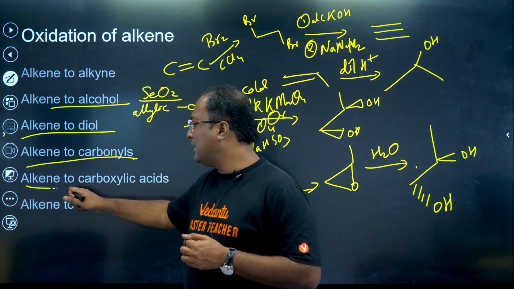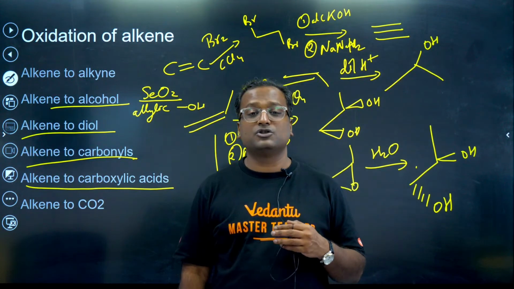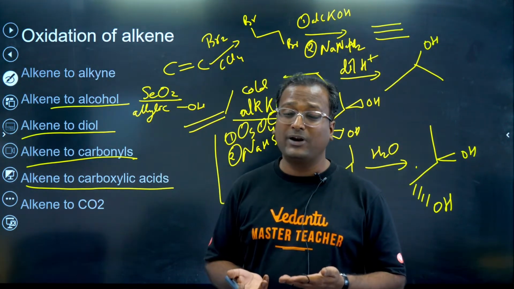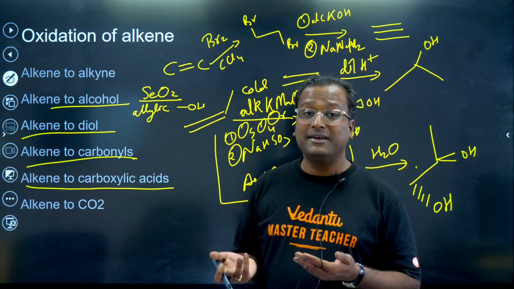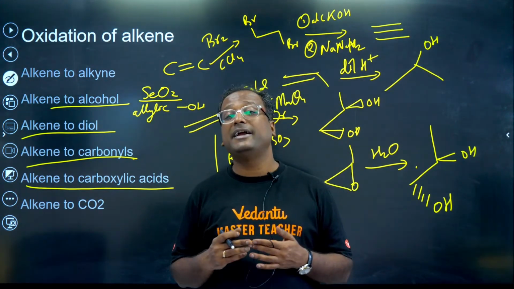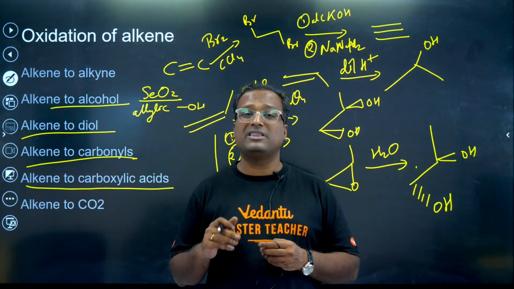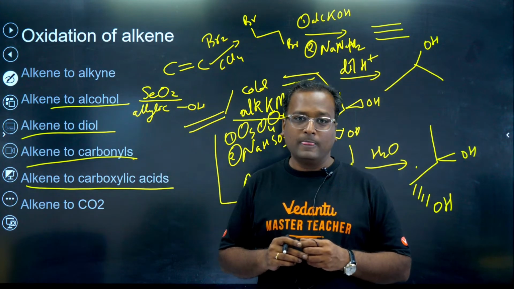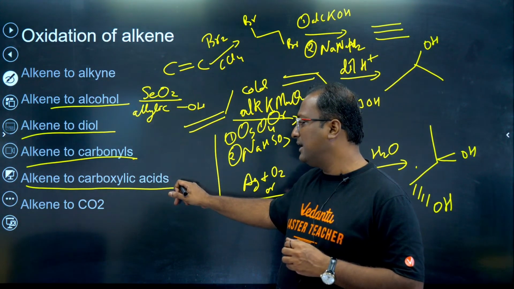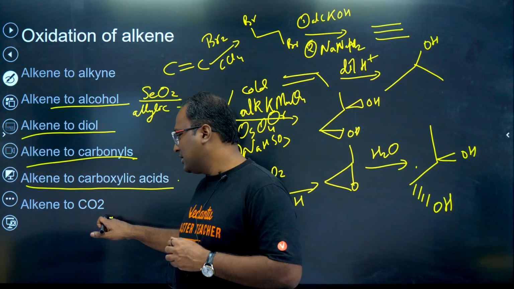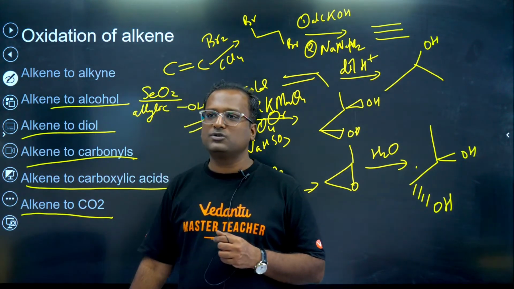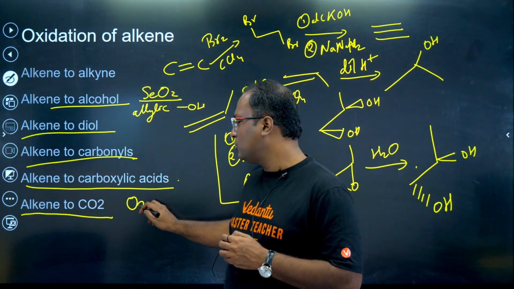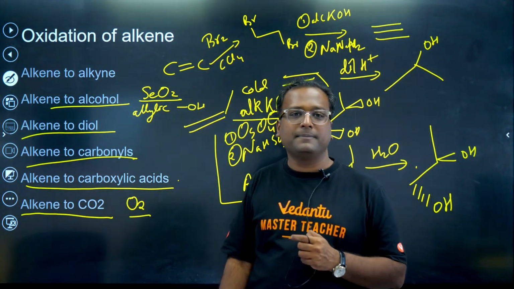Next, alkene to carboxylic acid. We use strong oxidizing agents: K2Cr2O7/H+, KMnO4/H+, hot alkaline KMnO4, or oxidative ozonolysis, that is ozone with water, ozone in the absence of zinc or DMS. In that case we get carboxylic acid as product. If you want to convert alkene to CO2, simply burn it with O2, oxidize it, combust it.